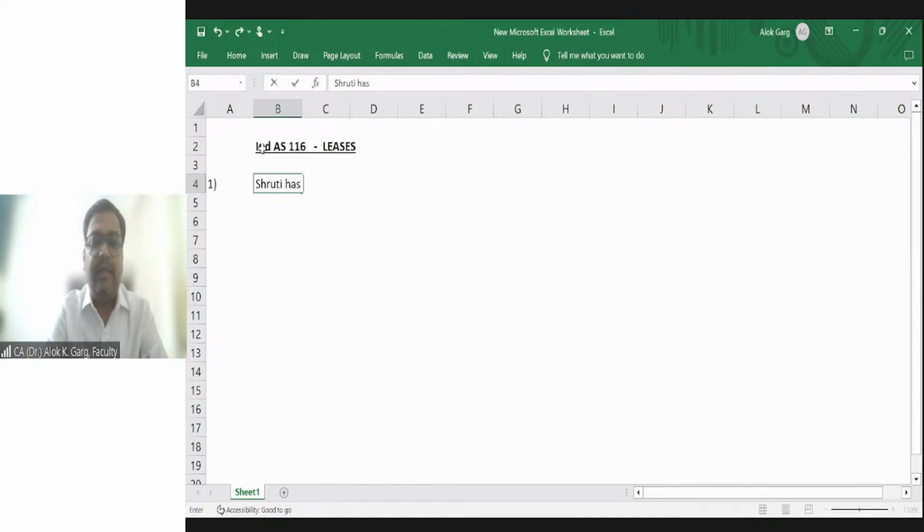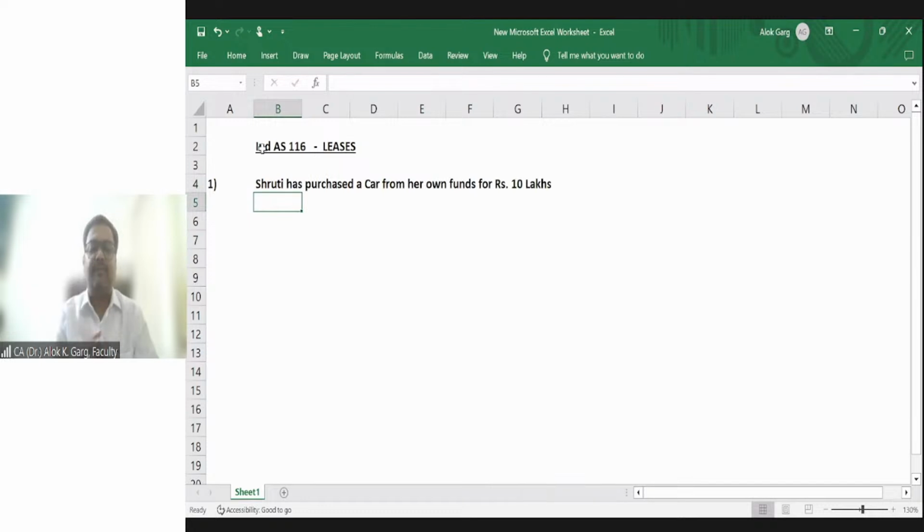Shruti has purchased a car from her own funds. Let's say Shruti has purchased a car from her own funds for rupees 10 lakhs. In that case, what accounting entry will you pass? Car account debit to bank account, right?